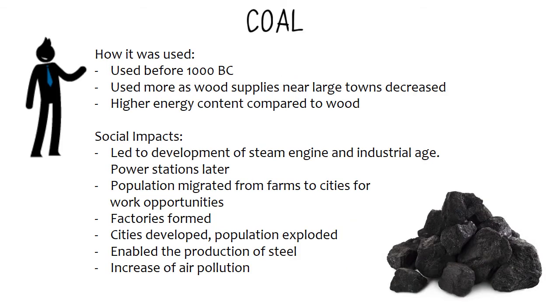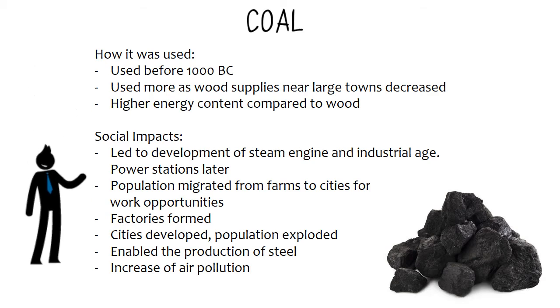So coal, how was it used? Well, it was used before 1000 BC, more as a supply when wood near large towns decreased, and it had a high energy content compared to wood, which was very productive in keeping up technological advances at that time, which led to the steam engine, the industrial age, and power stations later.